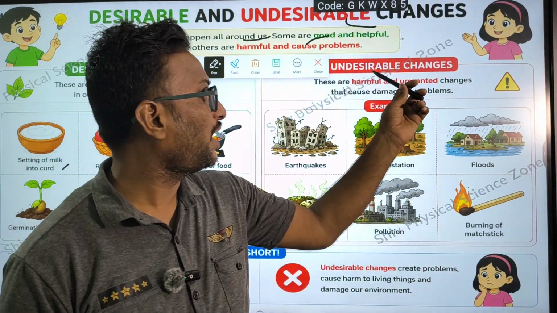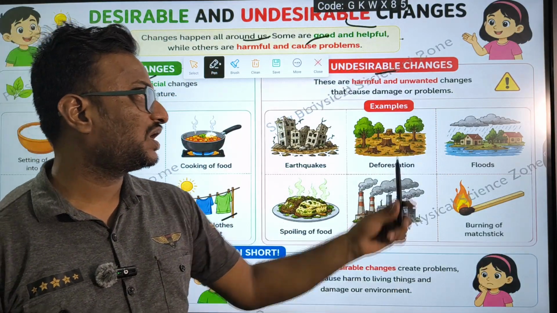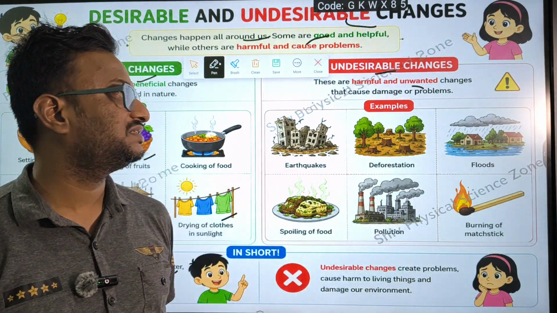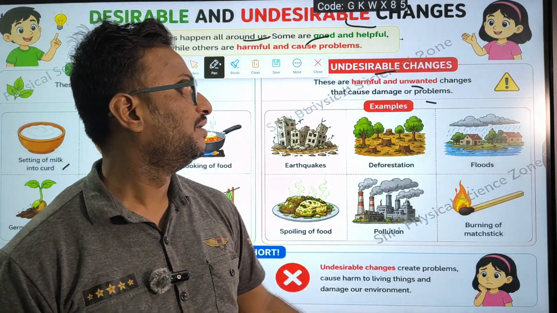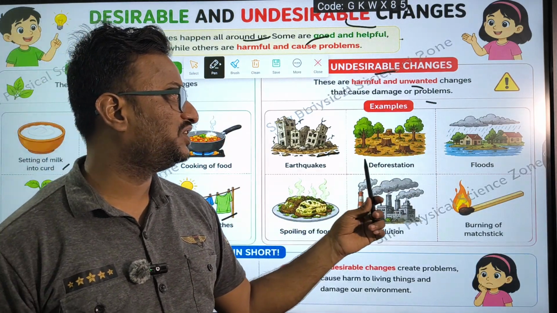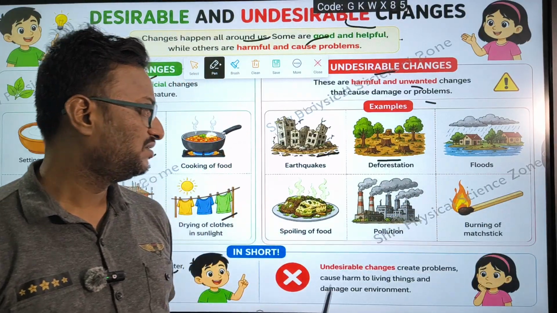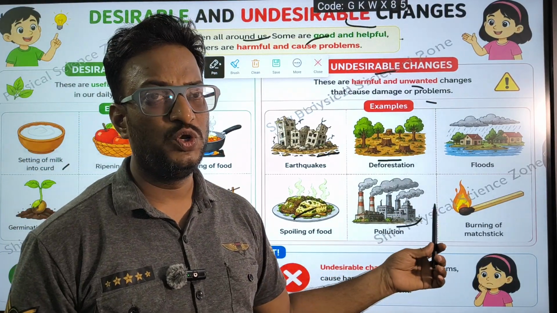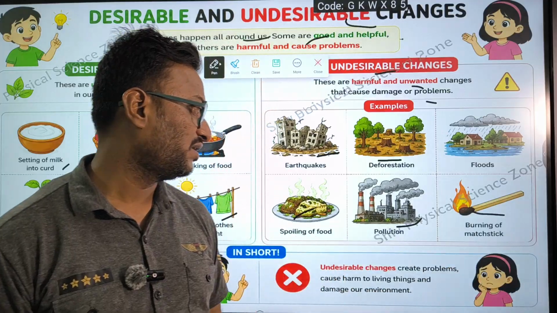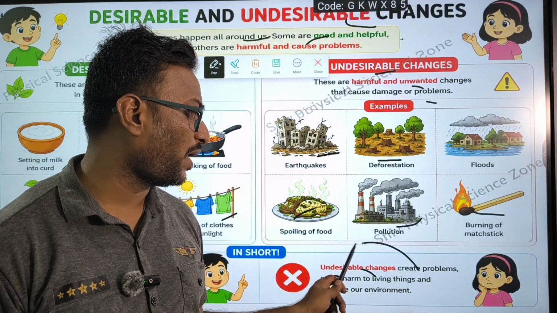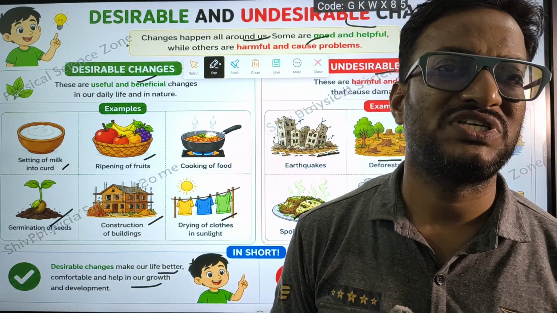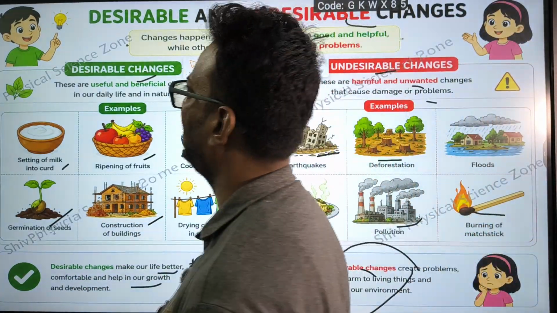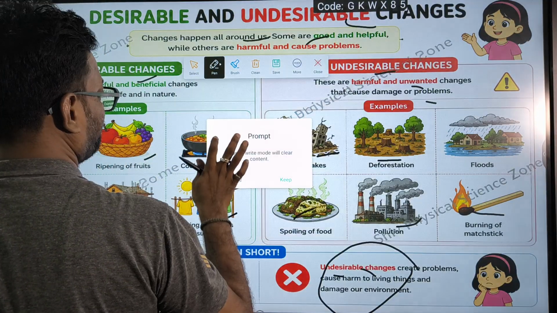Then regarding undesirable changes, these are harmful and unwanted changes which cause problems to society. Okay, that is earthquakes, deforestation, floods, spoiling of food, pollution, burning of matchstick. They create problems, so they will be called undesirable changes which are very harmful to society.